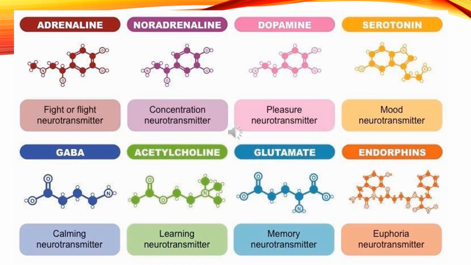Please give your attention to this picture. You can see the types of neurotransmitters that we have in the body. I have some questions. Which neurotransmitter increases when you are studying seriously?